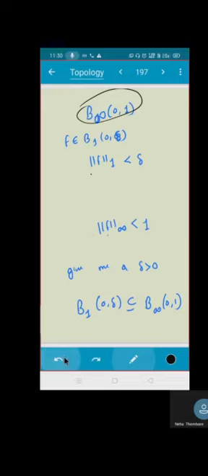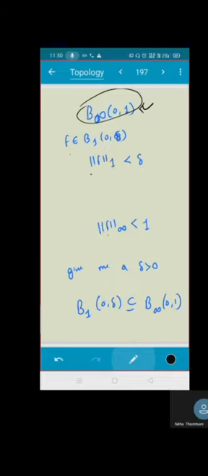No, not F. We know the radius is 1. I have fixed the radius as 1. Can you give me any other delta? That means if I take a function f, can you find a delta which is definitely less than 1, then only it will be contained inside.